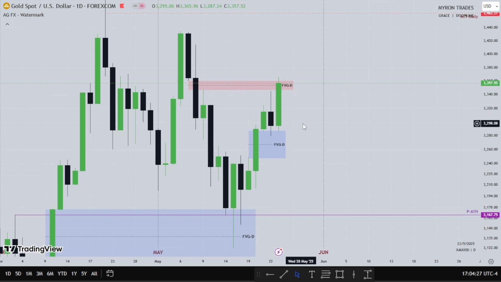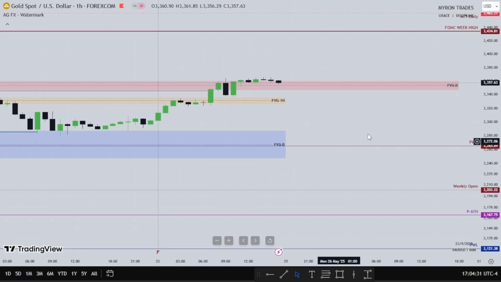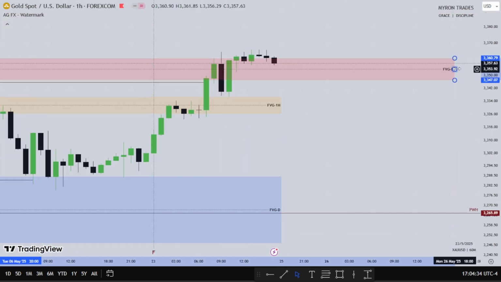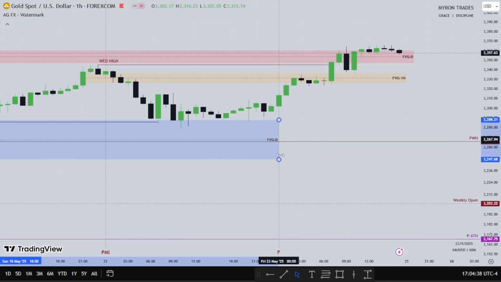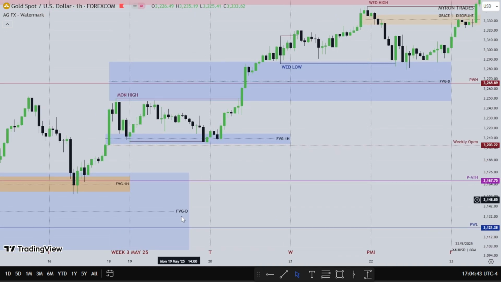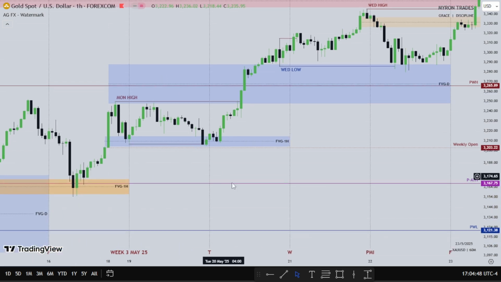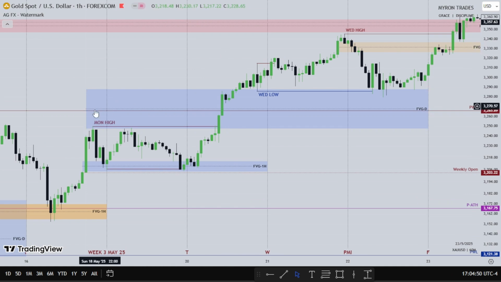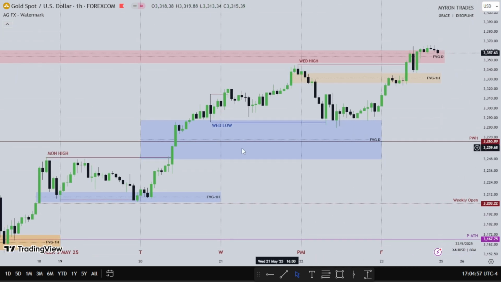Let's head down to the hourly time frame and see what gold did in individual days of the week. So this is gold on the hourly time frame. This Monday, Tuesday, Wednesday, Thursday, and Friday. This is the daily fair value gap, this blue shaded rectangular box.